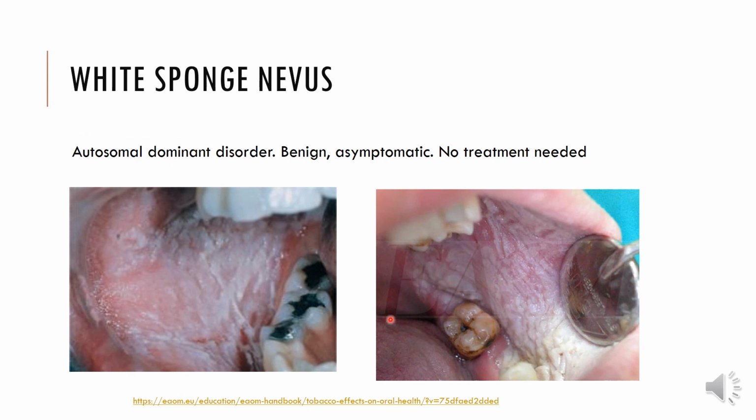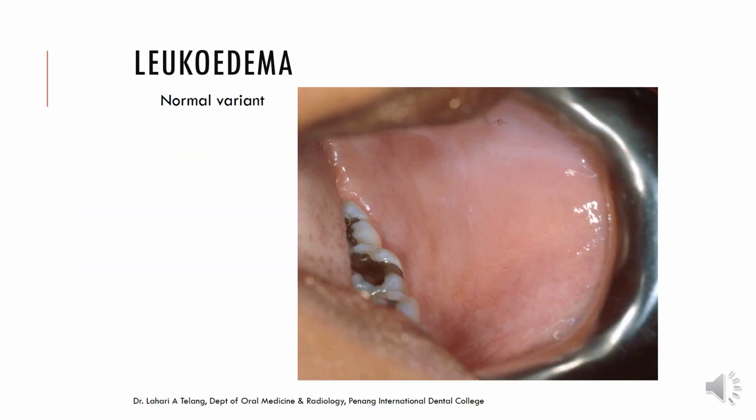White sponge nevus is an autosomal dominant disorder. It's benign and asymptomatic, and generally no treatment is required. But the appearance is that the entire buccal mucosa here, for example, is extremely thick and white. Leukoedema is very common. It's a normal variant. It is a thin veil-like or translucent appearance generally seen in the buccal mucosa. It's more likely that you see it in smokers because of the mild keratinization of the mucosa that's happening, but otherwise it's a normal variant. When you stretch the buccal mucosa, this whitish veil-like appearance disappears.